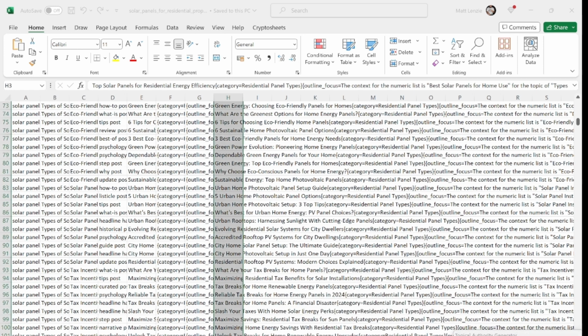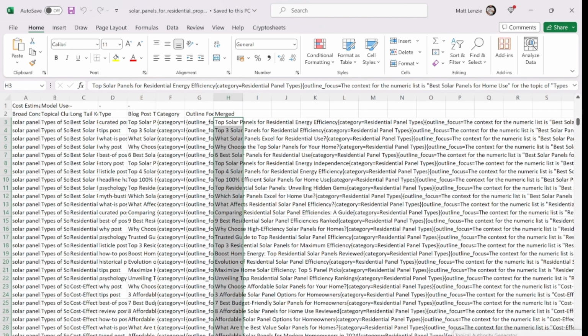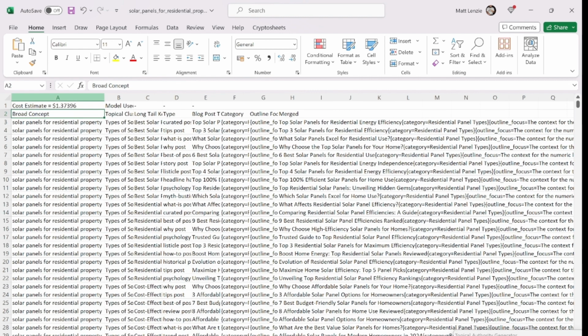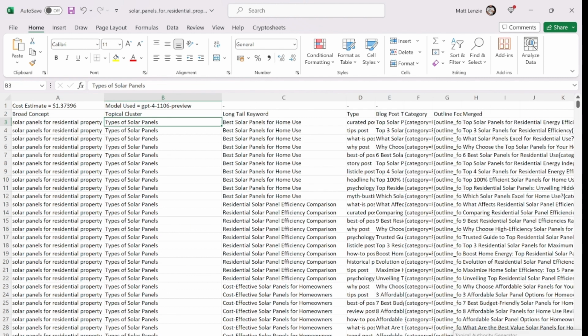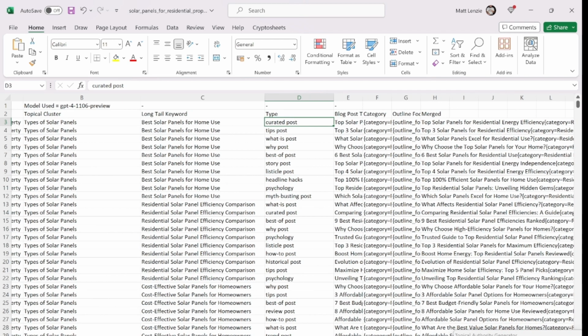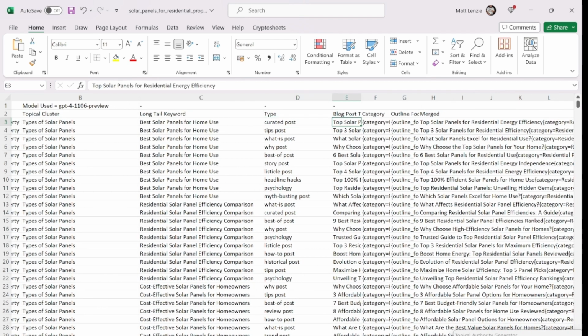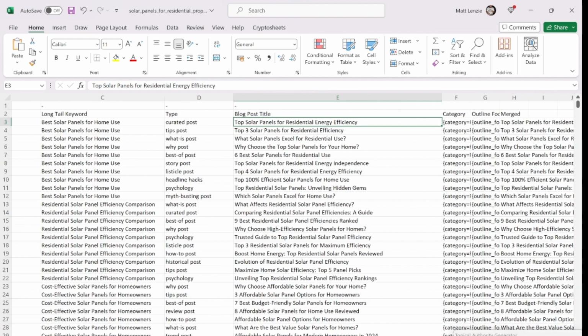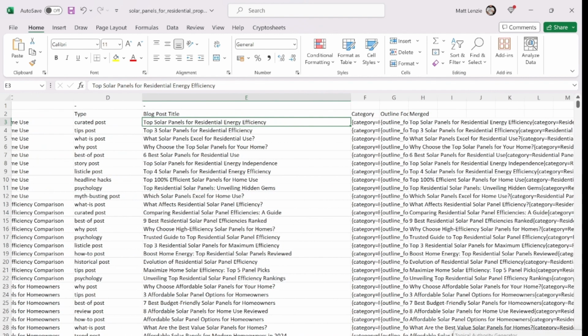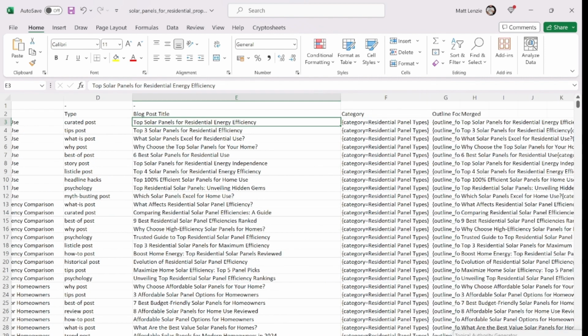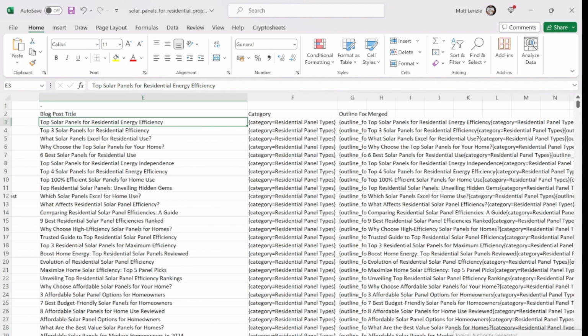So what we end up with, the takeaway from this, is the output. We end up with a broad concept, types of solar panels, long tail keywords, created posts, so basically the type of content that it's doing, and then we've got the titles, such as top solar panels for residential energy efficiency, etc. The topic that I selected when I did it was slightly different, but the concept remains the same.